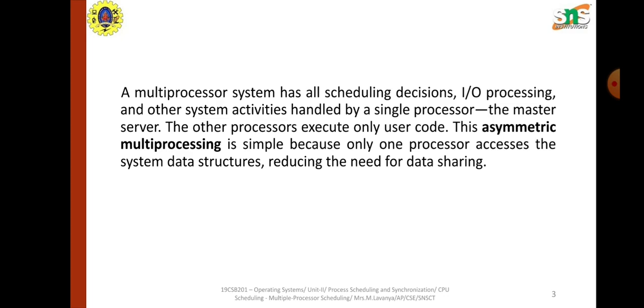Okay, first we are seeing asymmetric multiprocessing, a processor which has to schedule the IO processing decision and what are the system activities to be handled by a processor. In this, all these tasks are done by a master server.